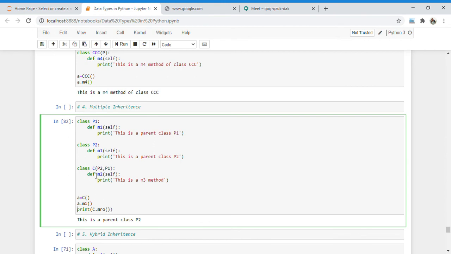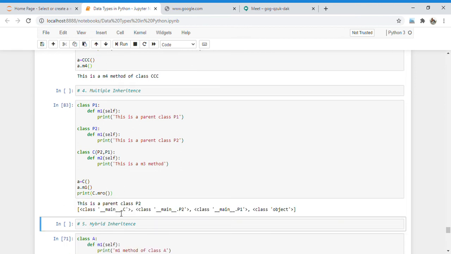Here I want to check what is the order of this class C, which class is called first and which class is called last. So I use MRO, that is method resolution order of the specified class. So I print it here and it will give me the output.